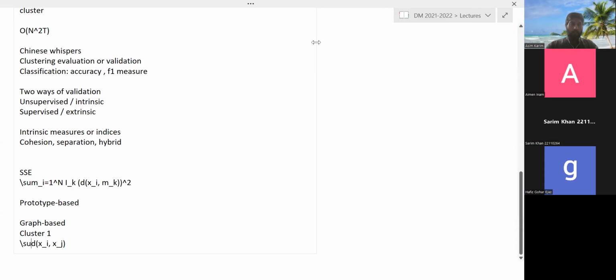Of course, we have the sum. The sum would be over xi, xj belonging to cluster 1.